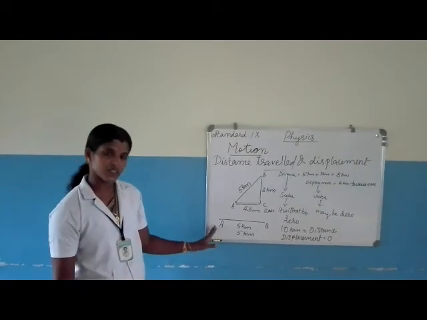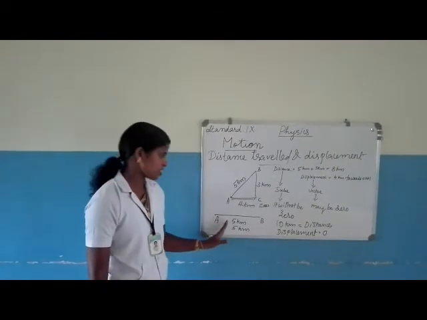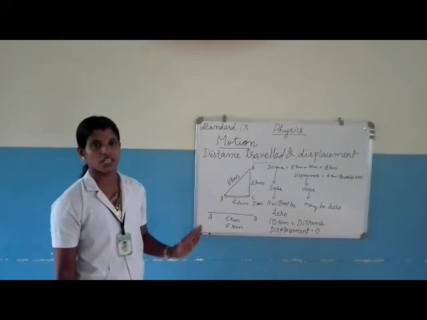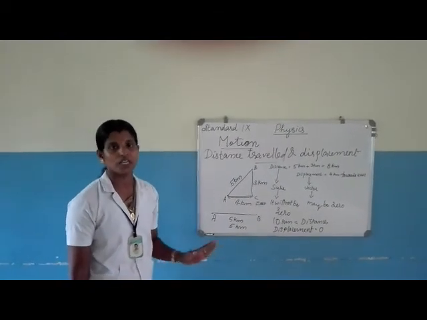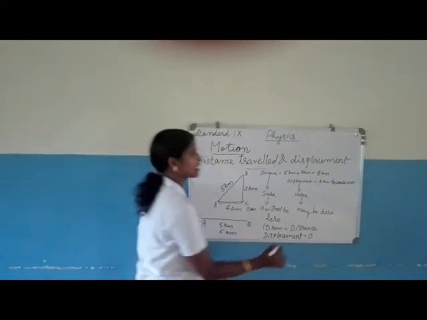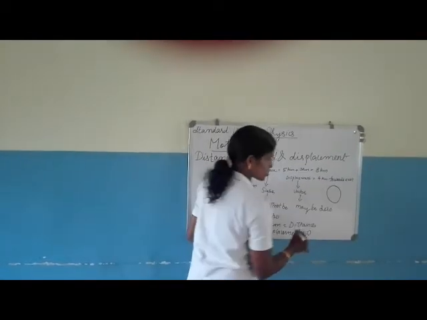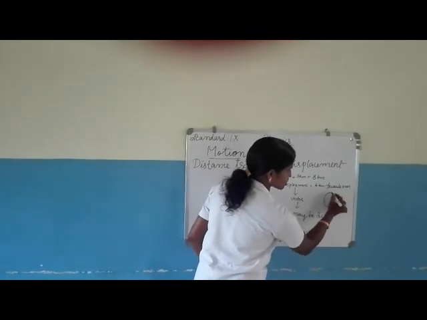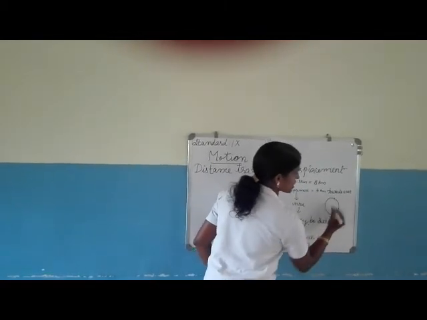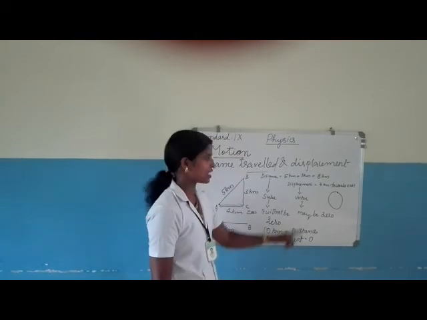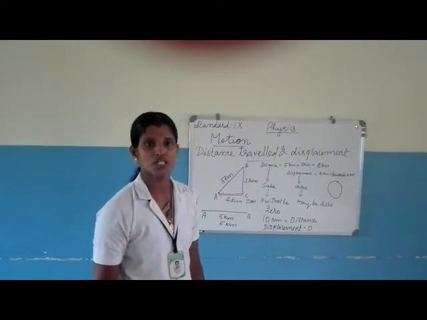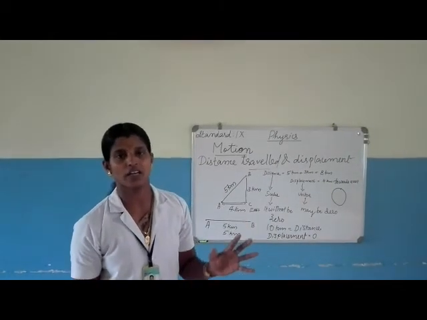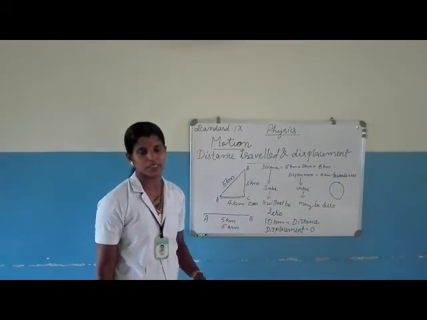Displacement is equal to 0. It means if the object starts from a point and returns to its own position, the displacement will be 0. It will happen in the case of a circular path also. Started from this place and by travelling this much distance, it reached its own position. So, its displacement will be 0. This is the difference between the two physical quantities, distance and displacement.